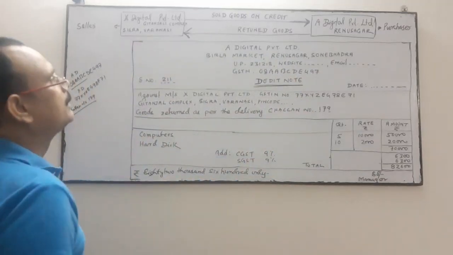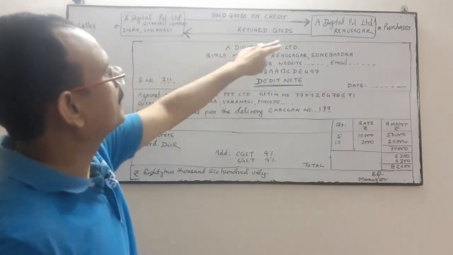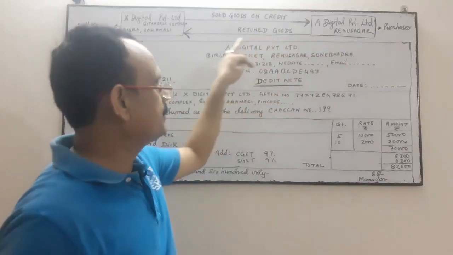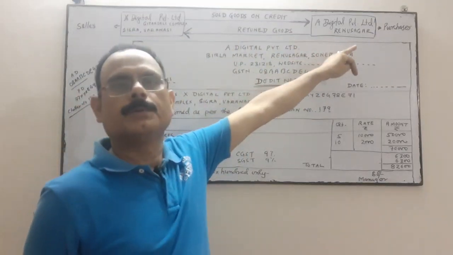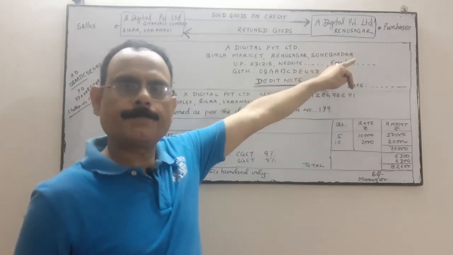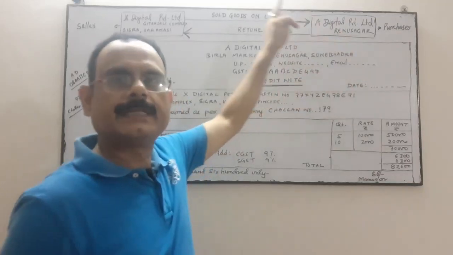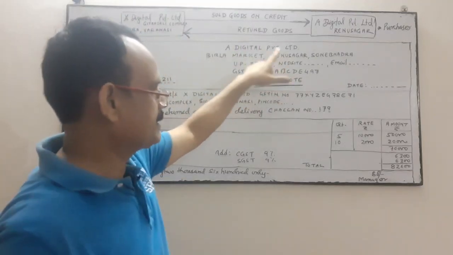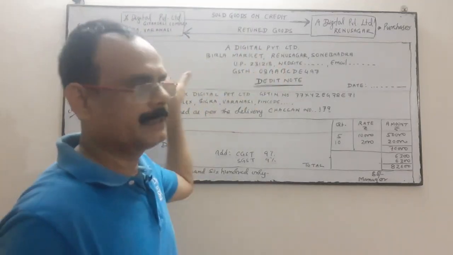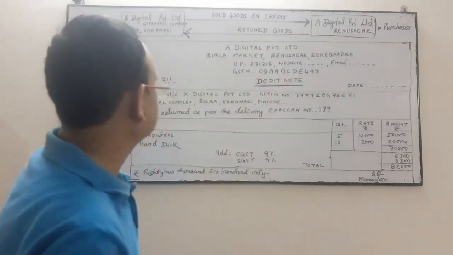Okay. So here in this debit note, the name is of the purchaser, who is going to send the debit note to the seller. The purchaser's information is here in this debit note first.